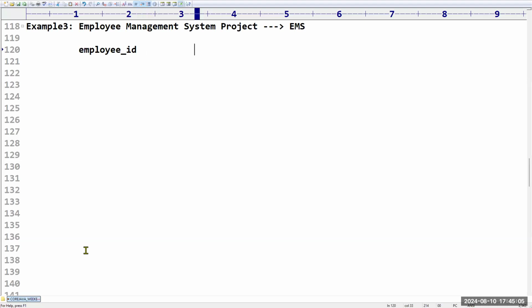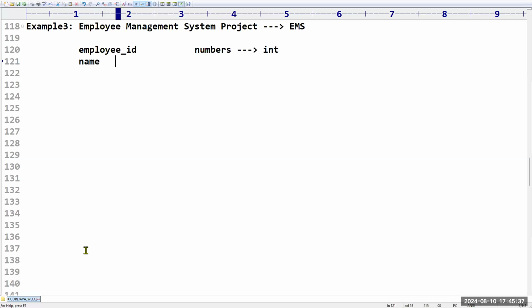Tell me, employee ID is what type of data generally we will use? Numbers only, right? Please confirm. Yes, employee ID is integer, like 1, 2, or 101, something like that. Is it integer type of data or not? Yes, sir.